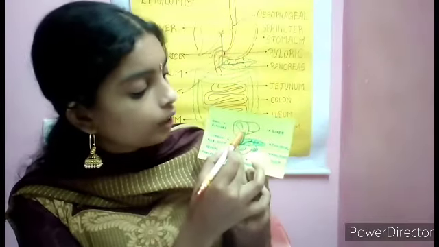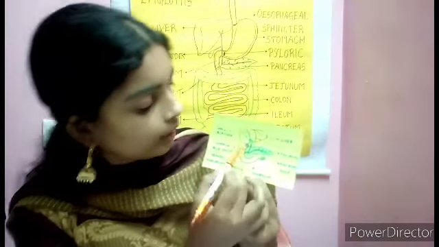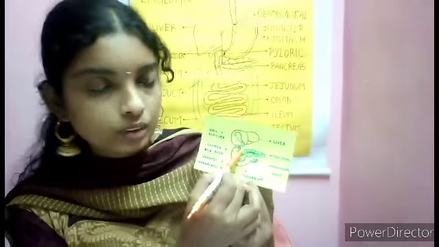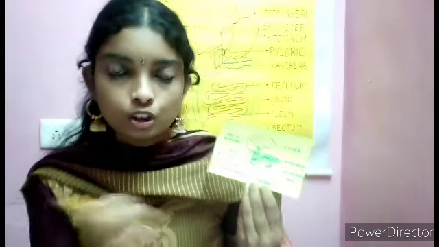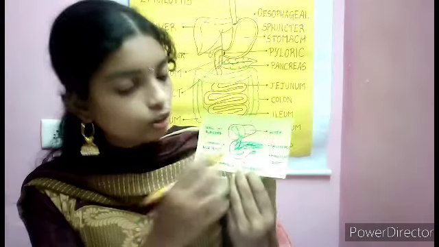Your liver has two ducts. They are nothing but hepatic ducts. These two ducts combine to form the common hepatic duct. The duct from the gallbladder is called the cystic duct. So the cystic duct and the hepatic duct combine to form the common bile duct. So this common bile duct contains bile juice.